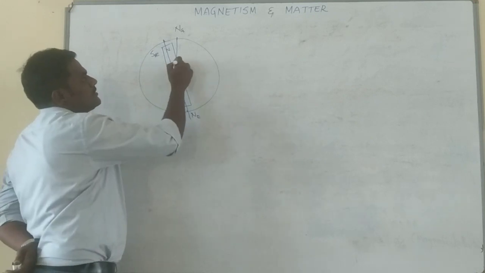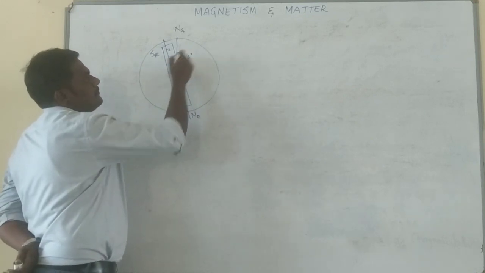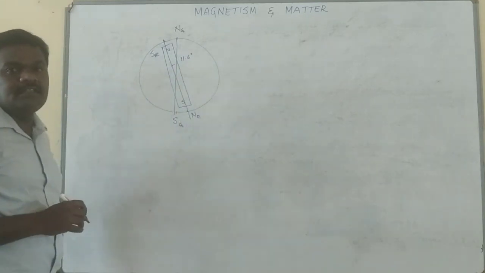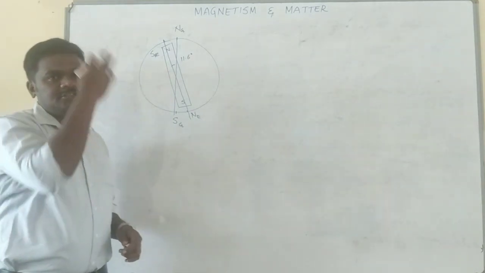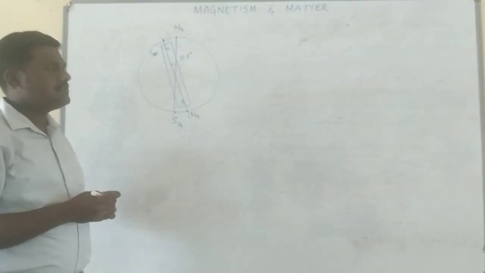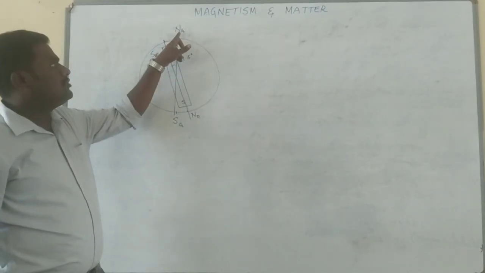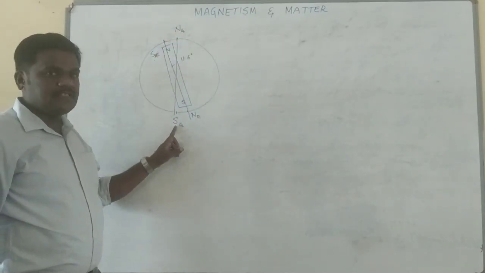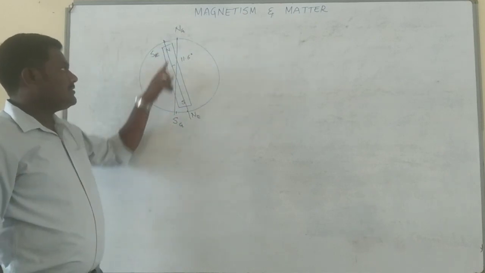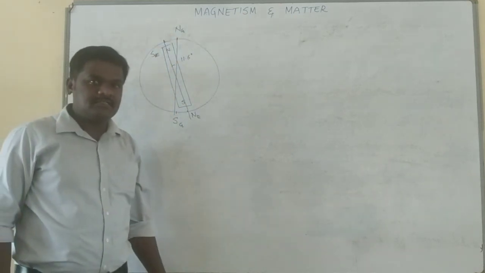So what's the angle? It's closely around 11.6 degrees. This is the angle between the magnetic axis and the geographic axis. Now what is an axis? An axis is the imaginary line passing through the poles. One is the geographical north, the second is the geographical south. The imaginary line along them is known as the geographic axis.